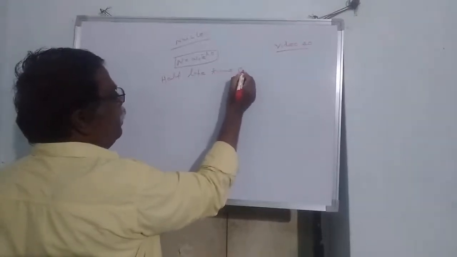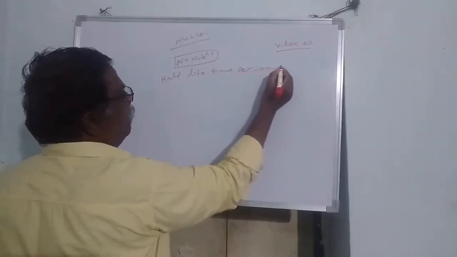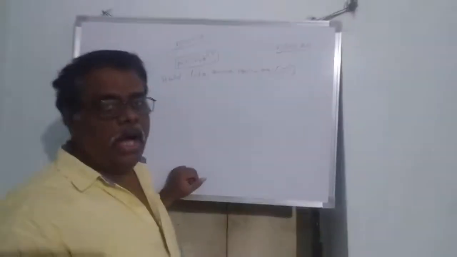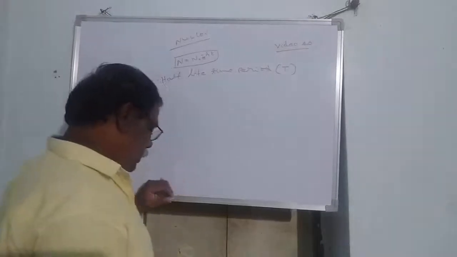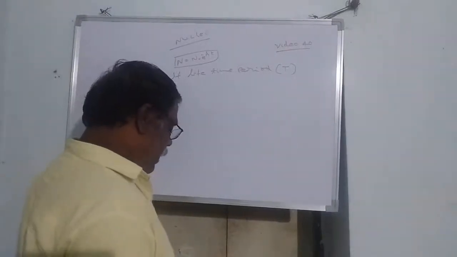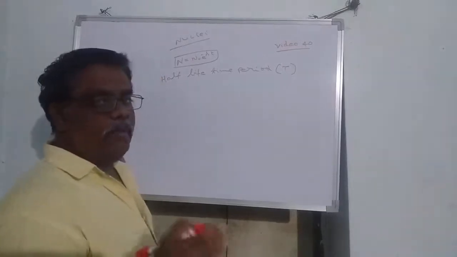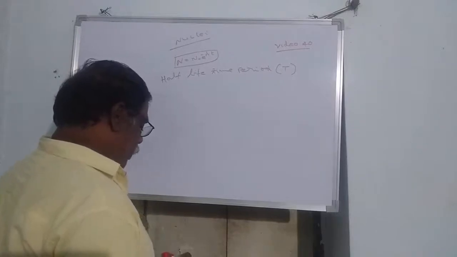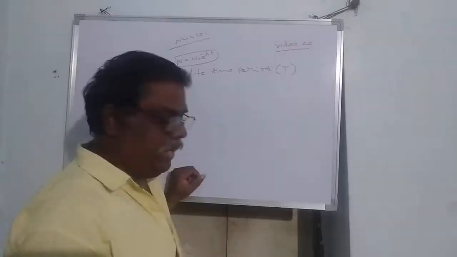Half-life period should be denoted with capital T. What is meant by half-life? It is nothing but the time taken by the number of radioactive nuclei disintegrating to half of the original number of the nuclei.